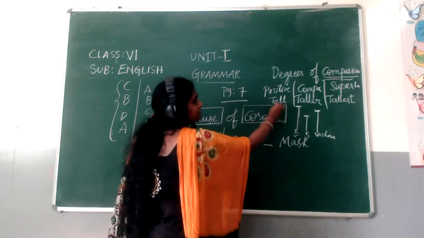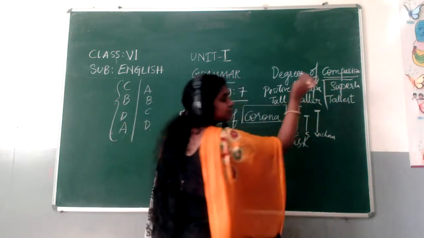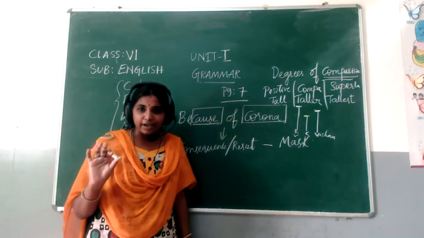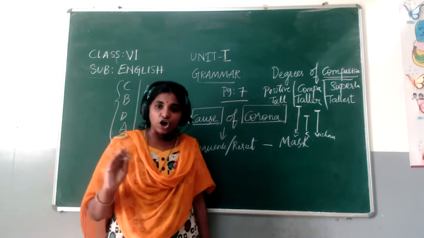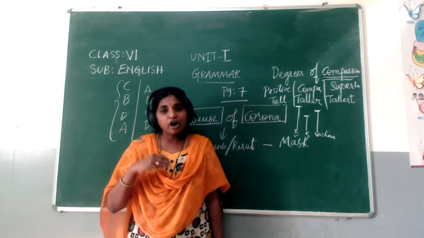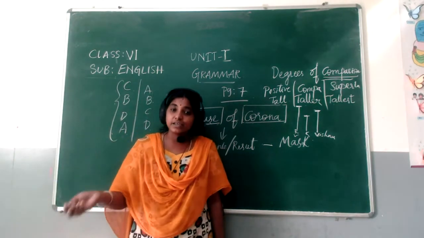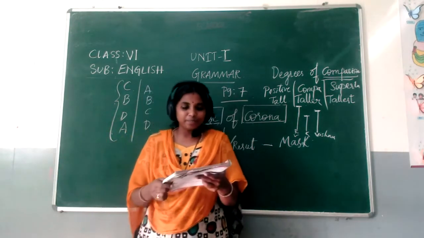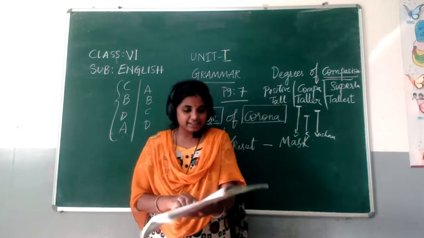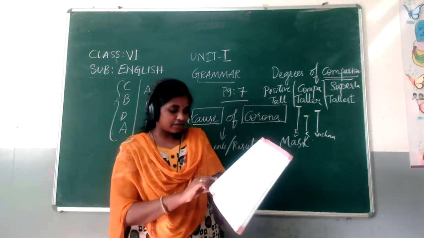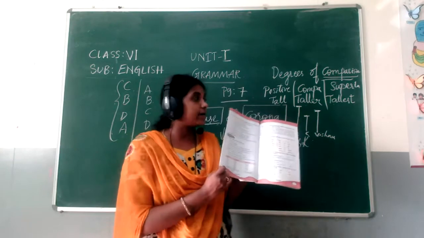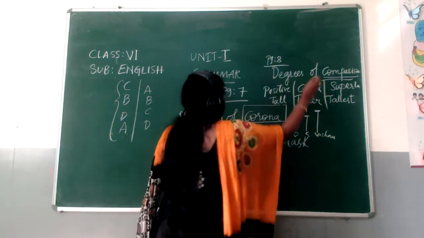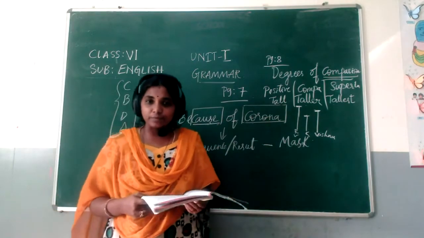Okay, positive, comparative and superlative degrees of comparison. I hope I'm clear with the degrees of comparison. Tall, taller, tallest. Short, shorter, shortest. Beautiful, more beautiful, most beautiful. All these are called degrees of comparison. These degrees of comparison are given on page number 8 in your textbook.